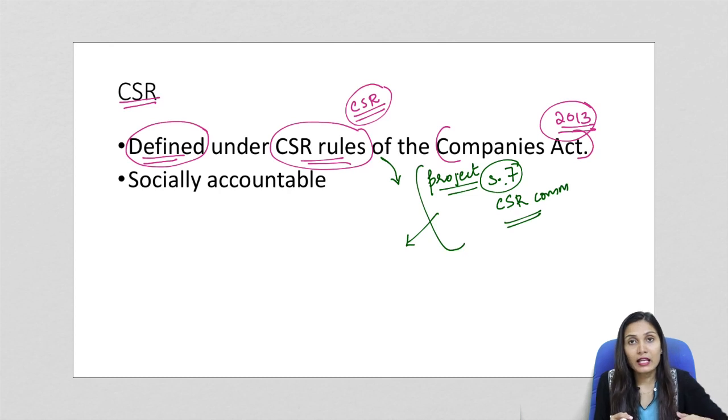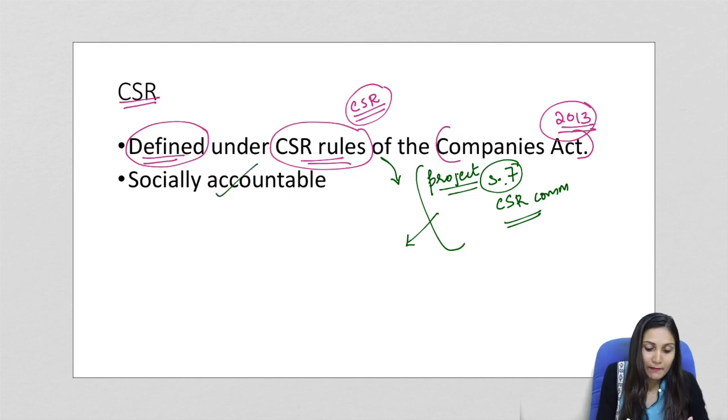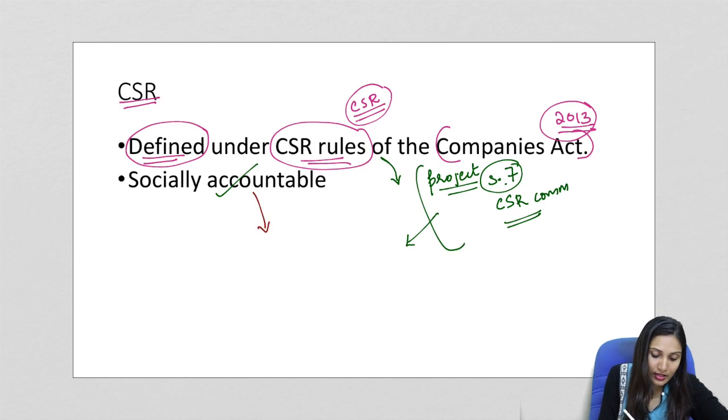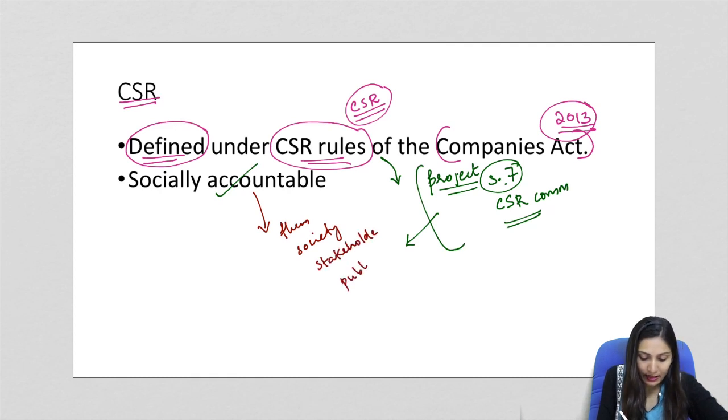Now, if we see in detail what is CSR or corporate social responsibility, it is a tool by which the corporates become socially accountable. So this is a method or a tool used in the Companies Act in order to make the corporates or the companies socially accountable. This includes accountability to themselves, to the society, to different stakeholders of the company, and also to the general public in general.